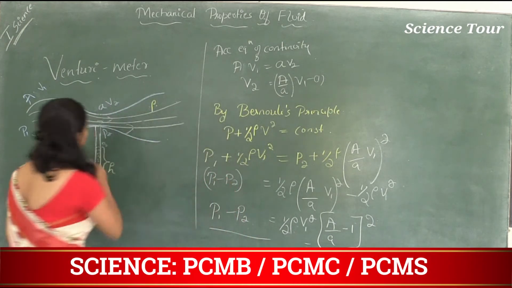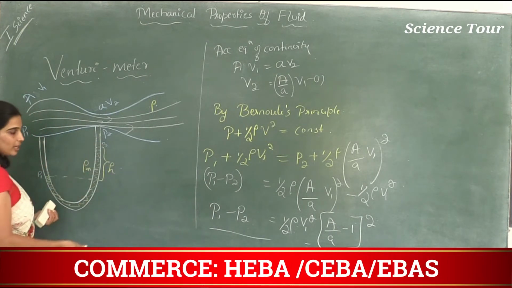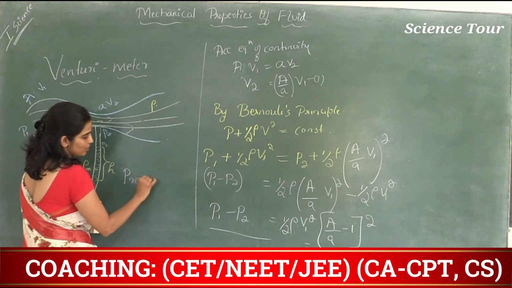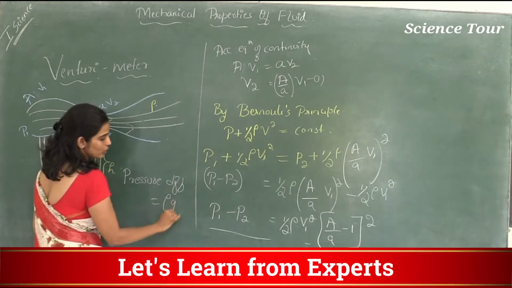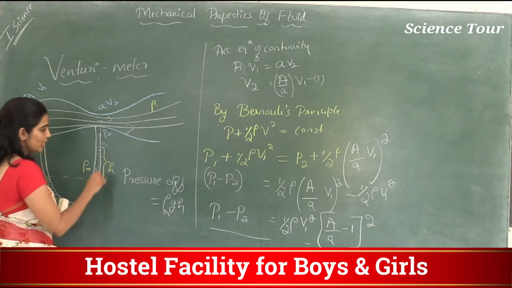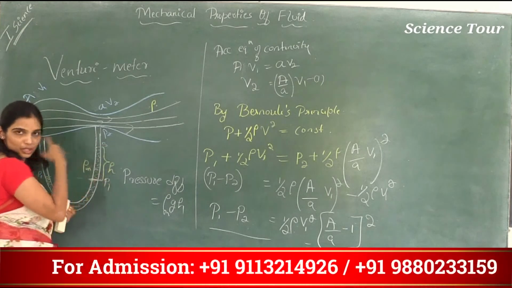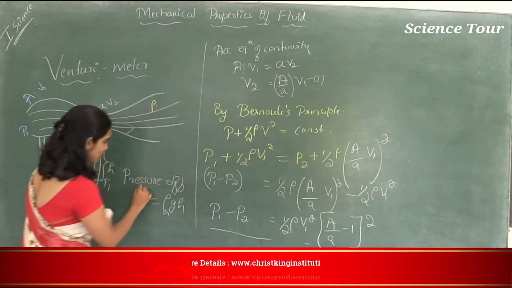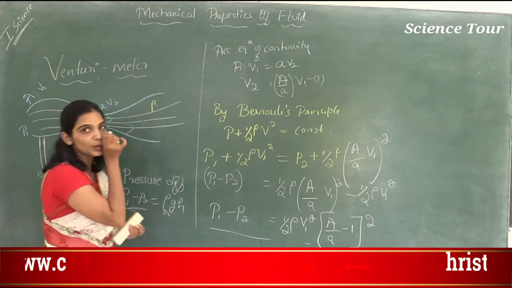Now, talking about the manometer, P1 is the pressure here, P2 is the pressure here. What is the pressure difference in a manometer? Pressure difference is equal to rho g h. Here rho is rho m, so the pressure difference is rho m g h. So P1 minus P2 is equal to rho m g h.